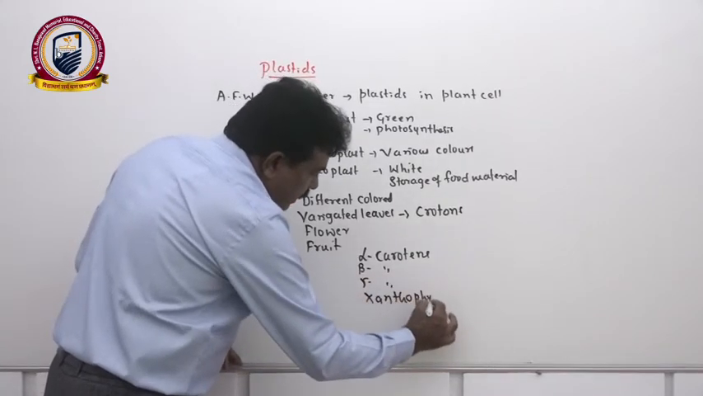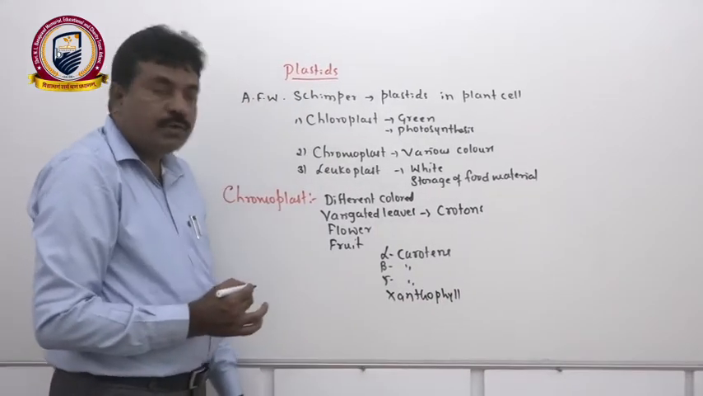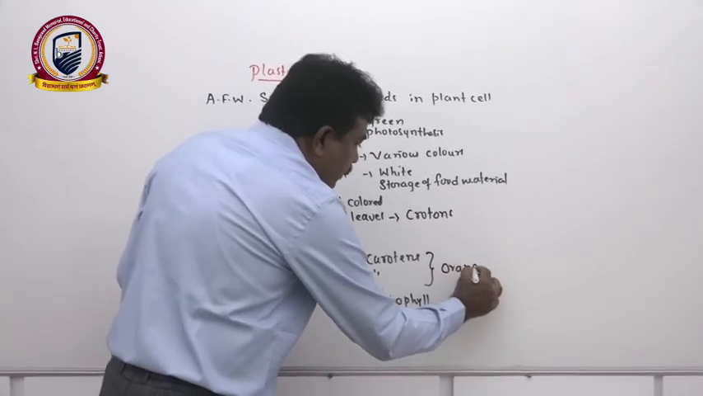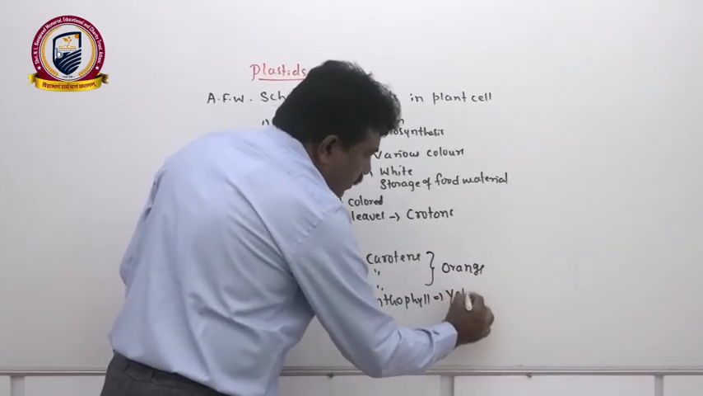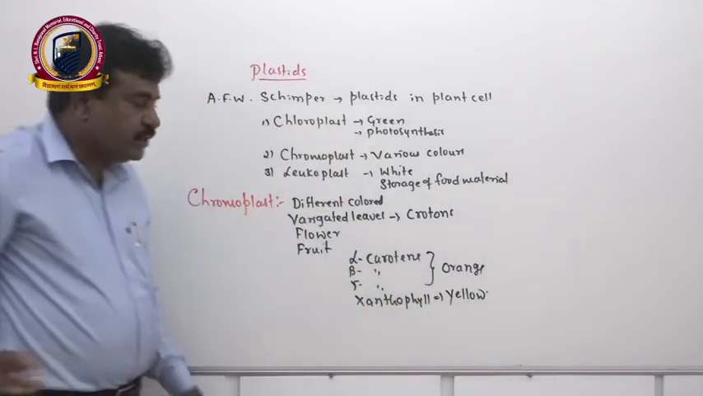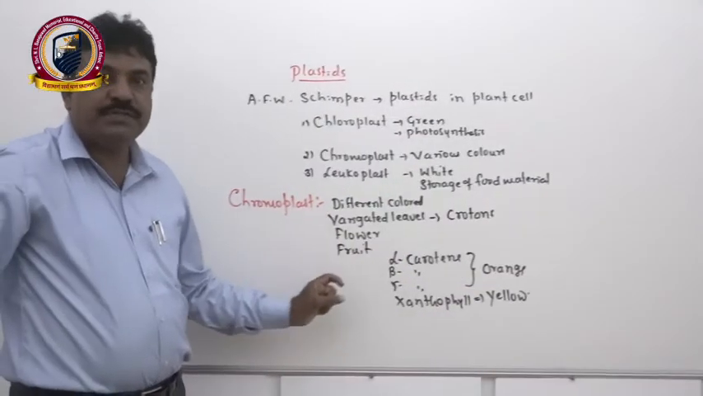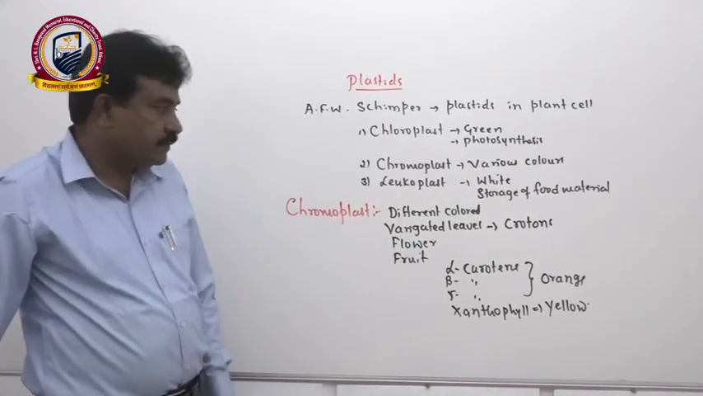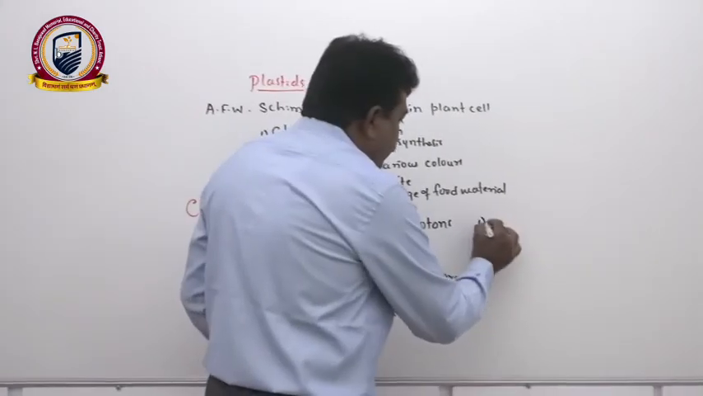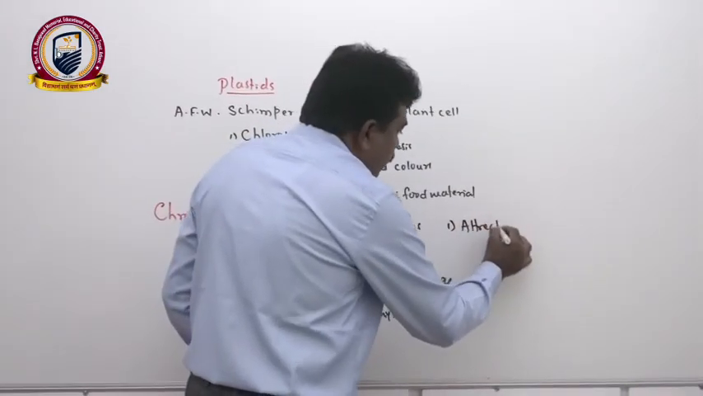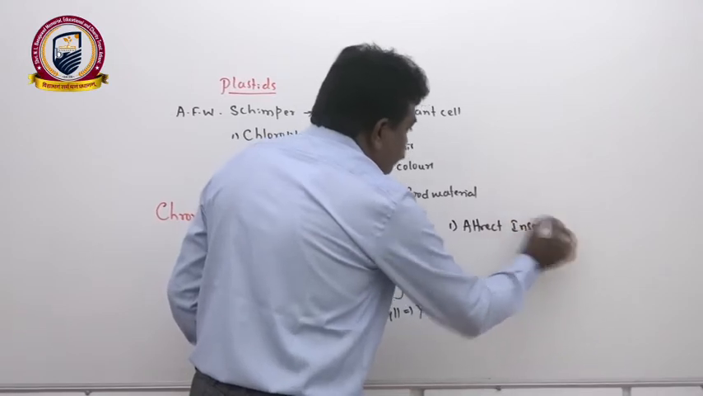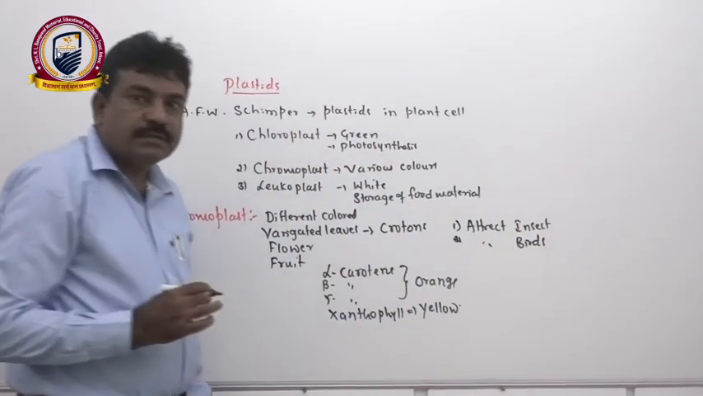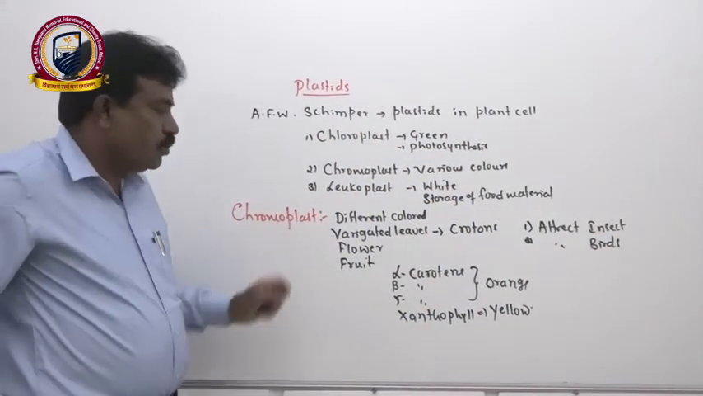As a result, other than green, they have different colors. You know, carotenoids mainly have the special orange color, whereas xanthophyll has golden yellow. Due to the presence of this special chromoplast, the parts of the plant body get various colors. And these chromoplasts mainly attract insects for pollination and attract birds for seed dispersal. These are the two important benefits of chromoplast.